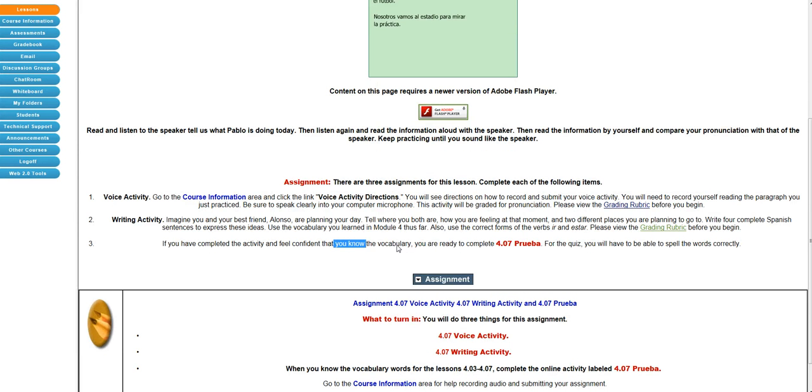And then your last one is your quiz. So you haven't had a quiz for a while and all this information. So your quiz is going to be on everything you've learned so far in the lesson in Module 4. Make sure you can spell those words correctly. That is, the computer will mark them wrong if you don't spell them correctly.